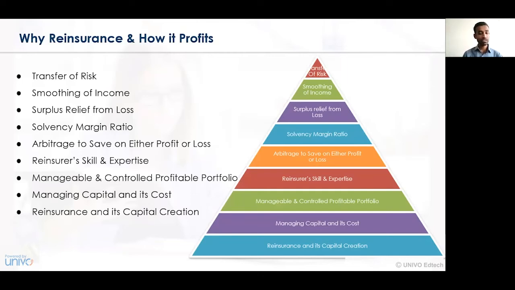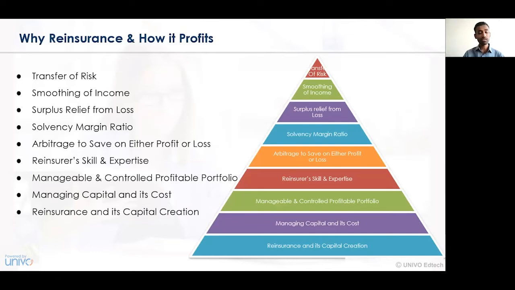The income that is generated from the reinsurance contract is always smoothened, wherein in reverse, the reinsurance company pays the premium or pays the amount of compensation or loss to the insurance company, and the insurance company again pays the return or amount of risk of loss to the primary insured, that is the insured person. So in this way, the income level or the returns or the profits are also shared, or they have been smoothened. Surplus relief from loss.